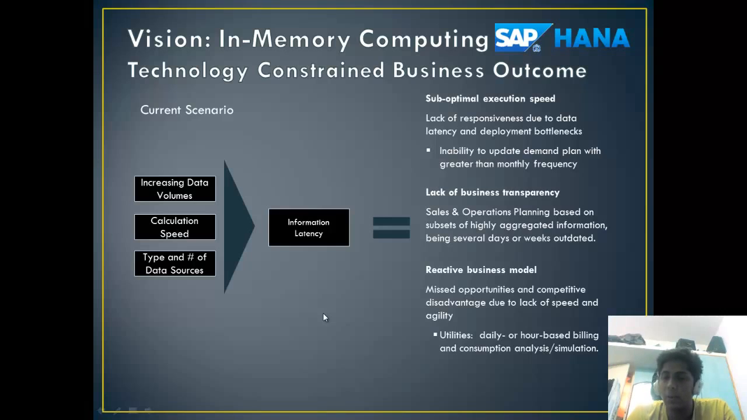The first one is suboptimal execution speed. Lack of responsiveness due to data latency and deployment bottlenecks, which means since the responsiveness becomes slow, the latency becomes more and the deployment bottleneck increases.